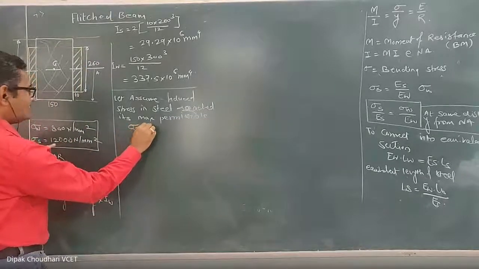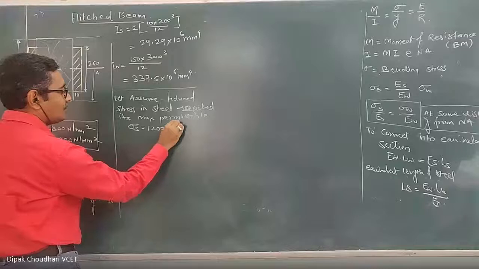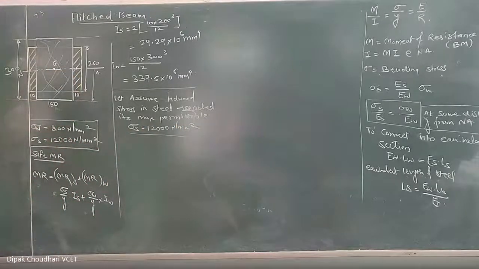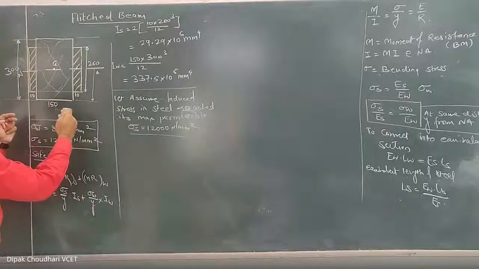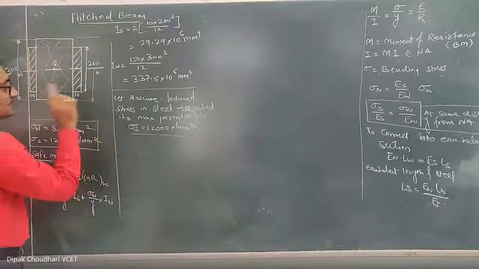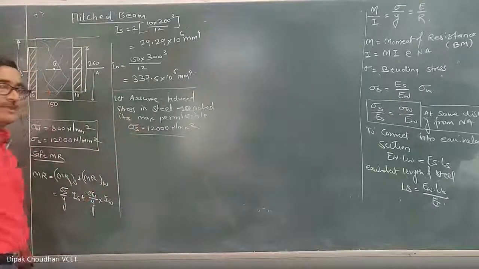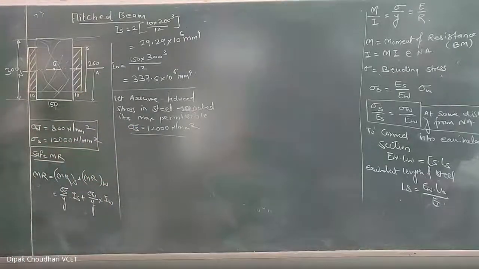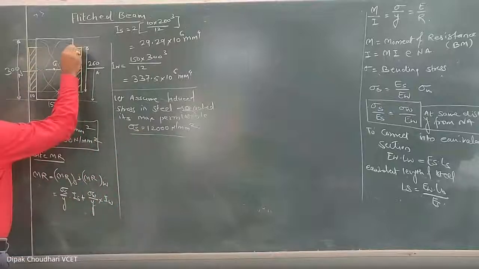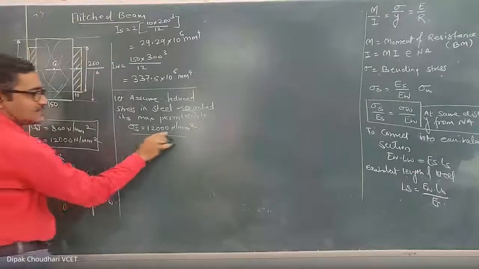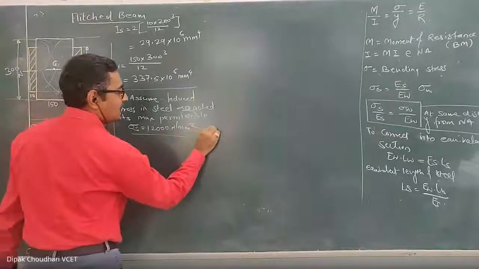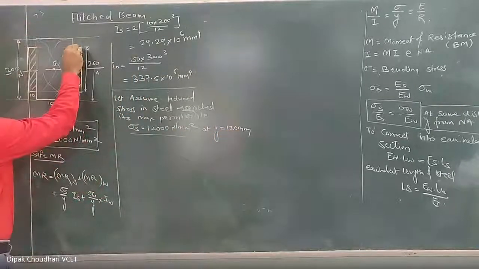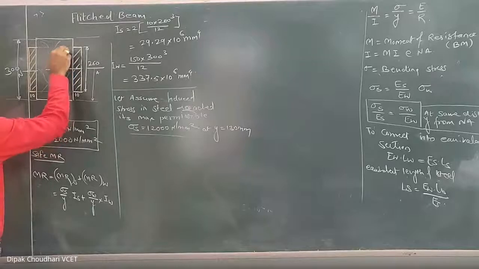How much is the maximum permissible stress in the steel? It is sigma S equal to 12000 Newton per millimeter square. This is the maximum stress induced in the steel. Now, if I assume that I applied so much load on this that the stress induced in the steel reaches its maximum value of 12,000 Newton per millimeter square. Now this is the bending stress. We know that the bending stress is induced in the extreme layer of the steel. This stress is induced in the steel here at Y equal to 130 millimeter, because its total is 260. So the distance of the extreme layer from the neutral axis is 130.